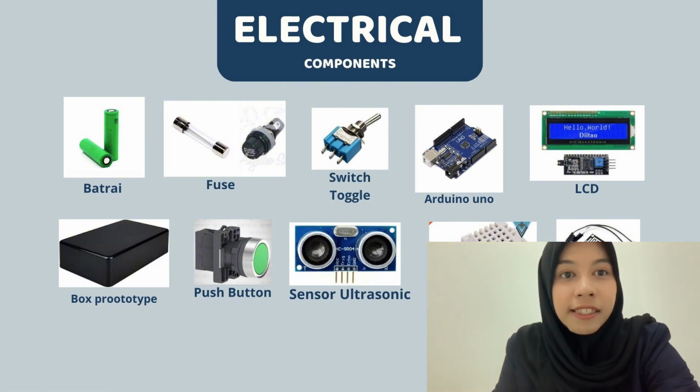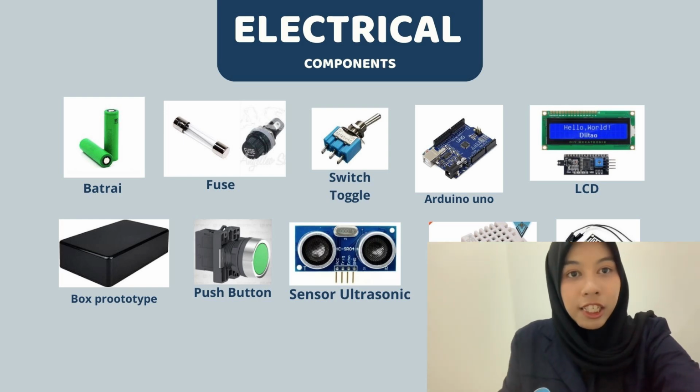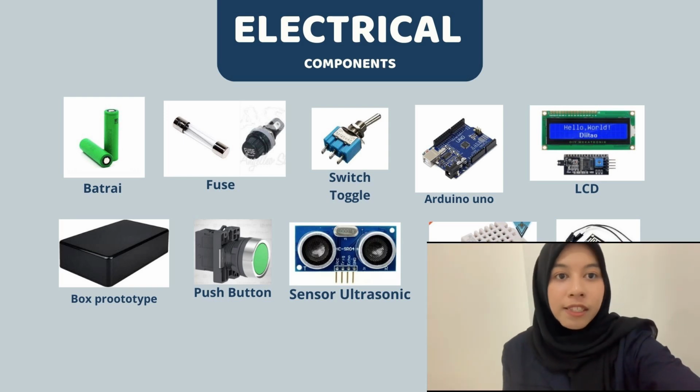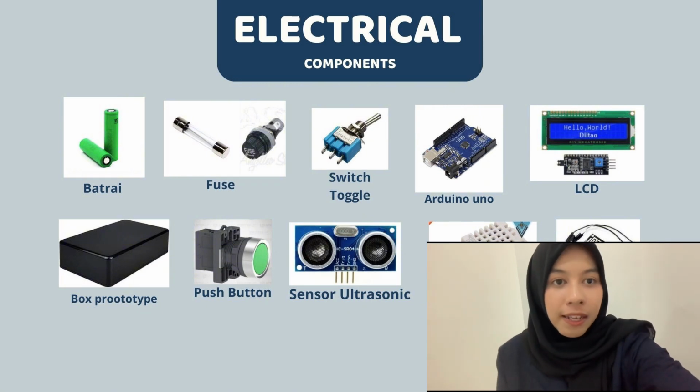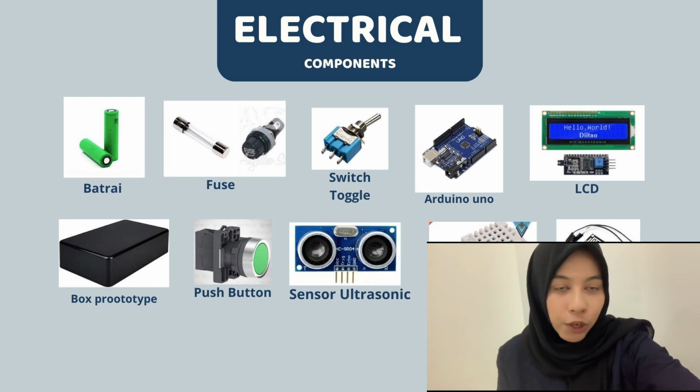Furthermore, there is an Arduino Uno, which plays the important role in capturing data from the sensors. The LCD will display the data from the Arduino, from the sensors. The prototype box is the place for the electrical components. The push button is a switch for the LCD display. When the push button is pressed, the display screen will alternately display the sensor data.